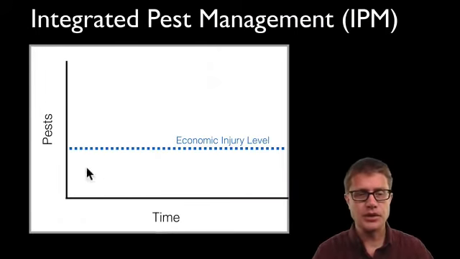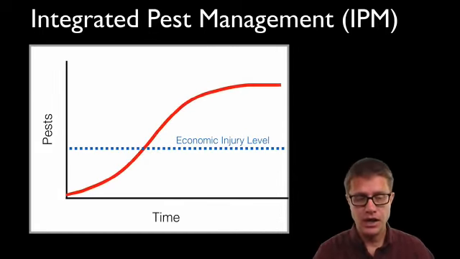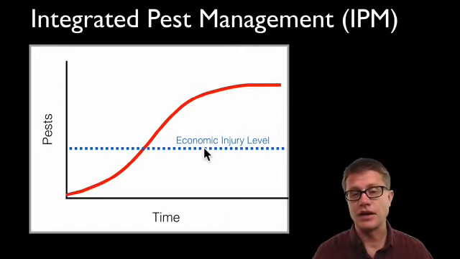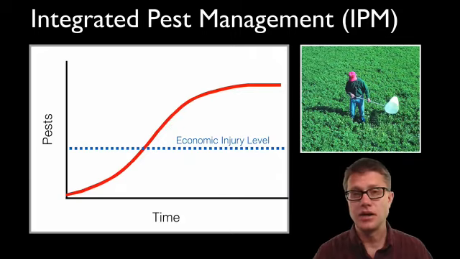Well, if we look at the population of the pest itself, so one individual pest, it's going to undergo exponential and then logistic growth. And so right down here in this area, it doesn't make financial sense to spray pesticides. The numbers aren't large enough. We haven't gone over what's called the economic injury level. And so if farmers are constantly monitoring the fields, figuring out what pests do I have, what's the level of them, they can use other things aside from pesticides.